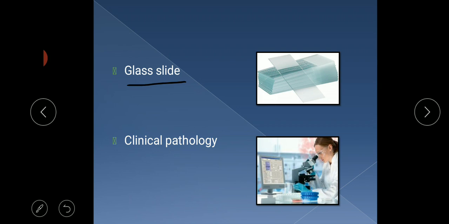And the word is clinical pathology. Clinical pathology, a laboratory where tests are conducted. Tests like urine test, blood test, and tissue test, and tests of all the other parts of our body are done in clinical pathology.